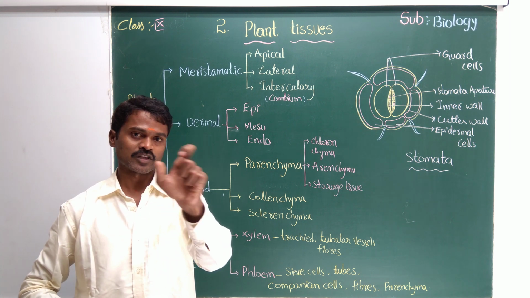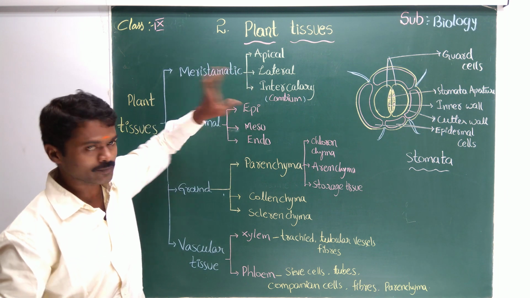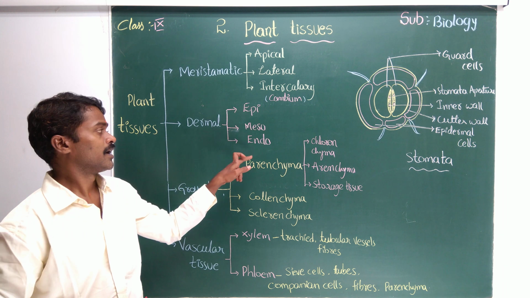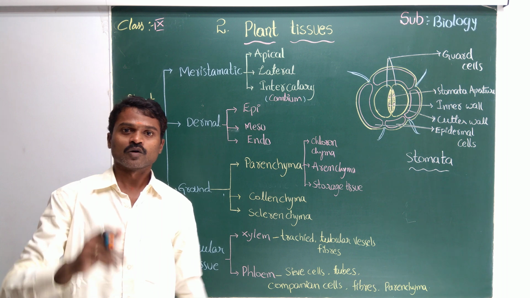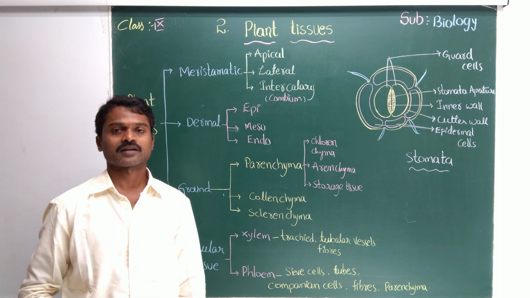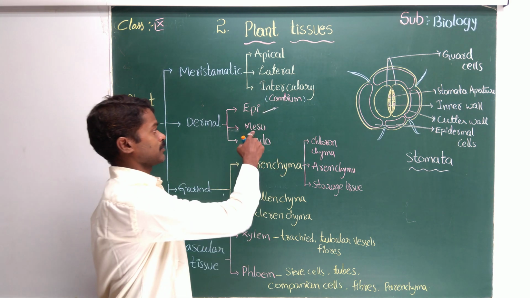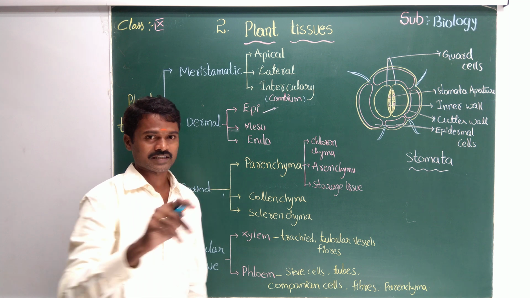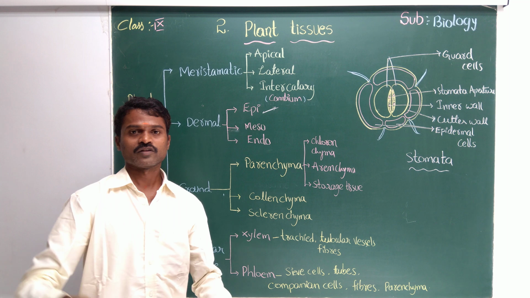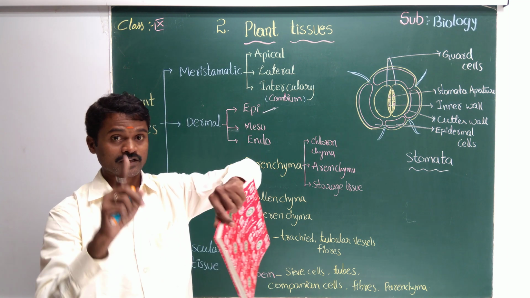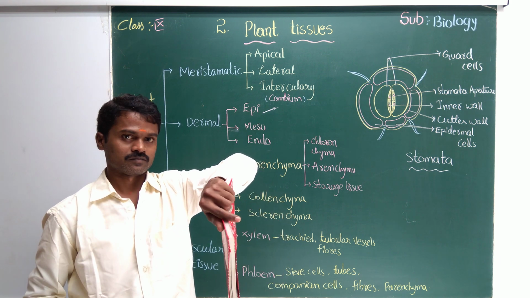But one thing here, before the bark, the dermal tissue has three types. One is the epidermis, mesodermis, endodermis. Epidermis is the outer layer. Only this outer layer turns into bark. And mesodermis: sometimes animals remove the bark. For example, in the winter season and the rainy season, we will lose some cells from this outer skin.